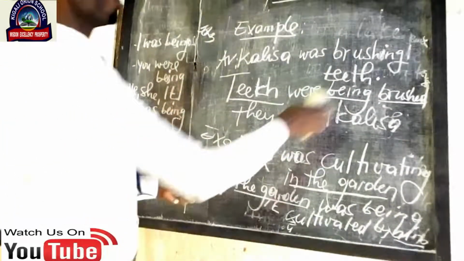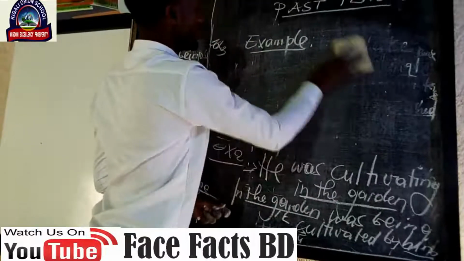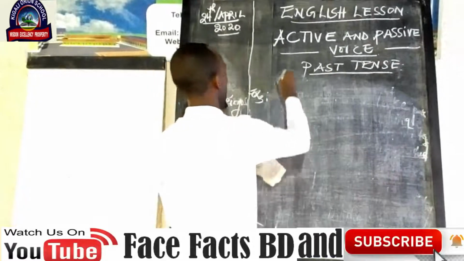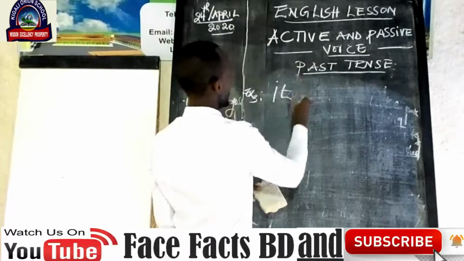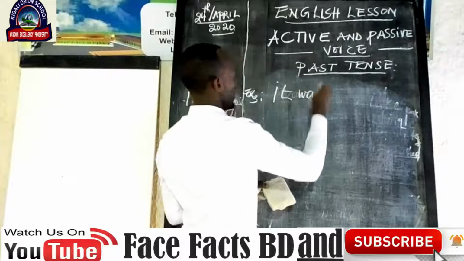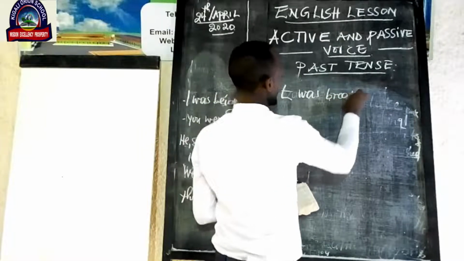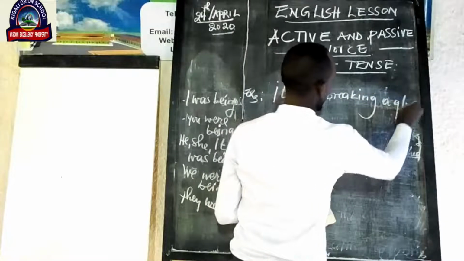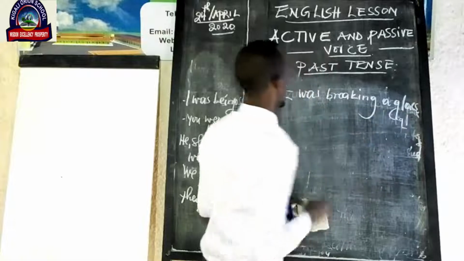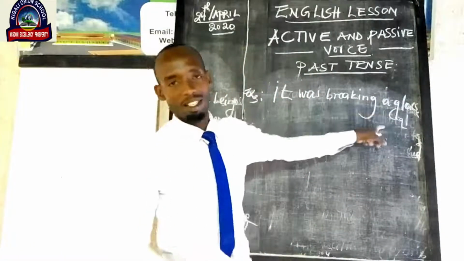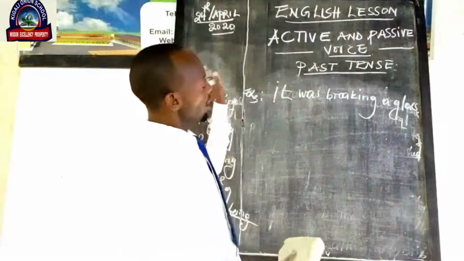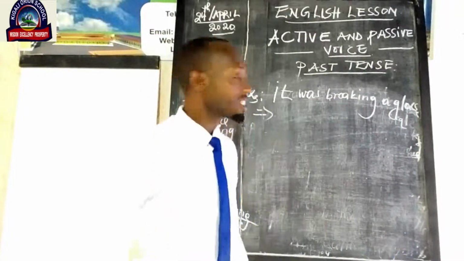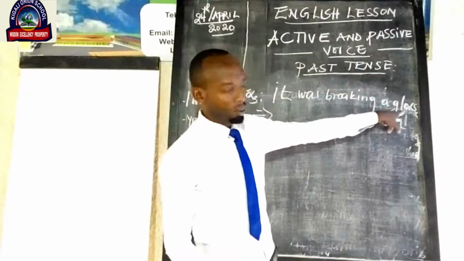So we are going to do example number 3. We are going to talk about it was breaking a glass. This sentence is in past continuous tense. How can we change it into passive voice? Learners, as usual, begin with the object.